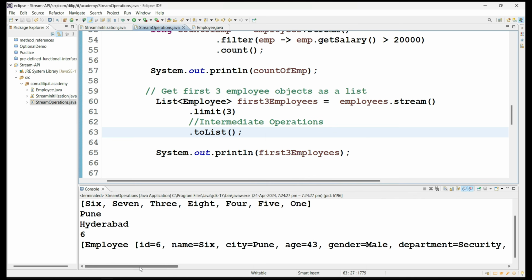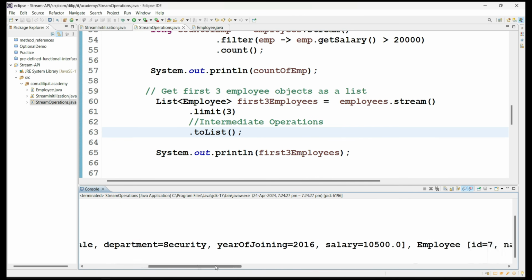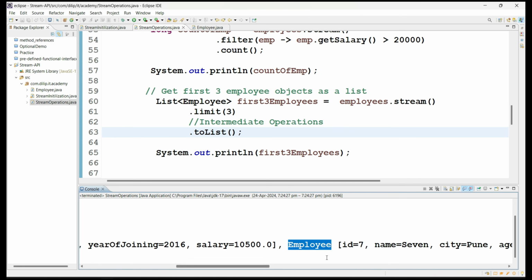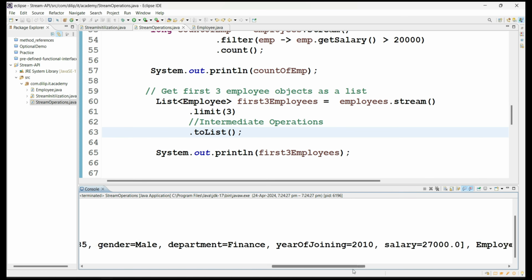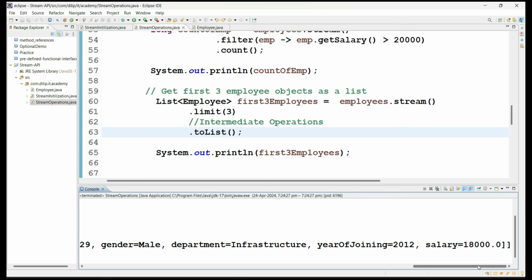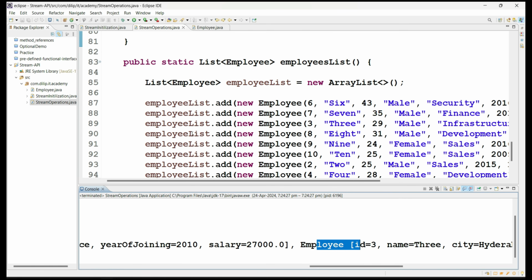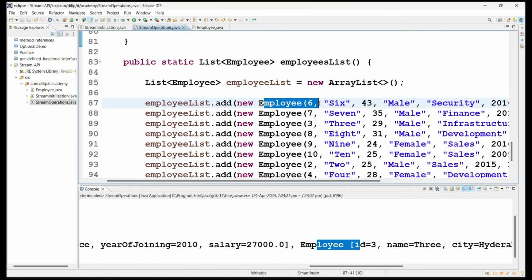So see here what you got, the list: employee 6, employee 7, that means ID 7, and employee 3. You got 3 employee objects. So go and verify the list of objects: first employee 6, employee 7 and employee 3.